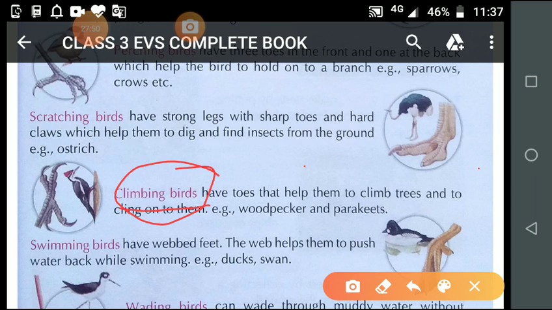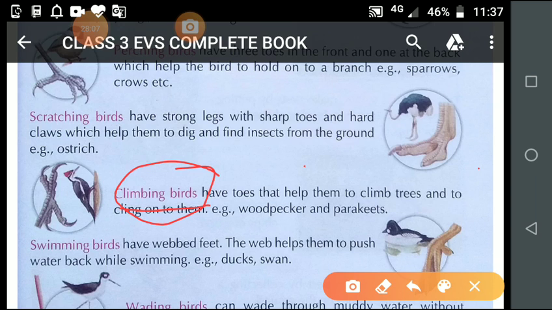So a woodpecker makes a hole in the tree trunk with the help of its beak. To make a hole in the tree trunk, the woodpecker needs to climb the tree and hold it firmly.